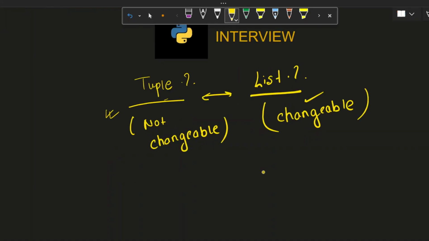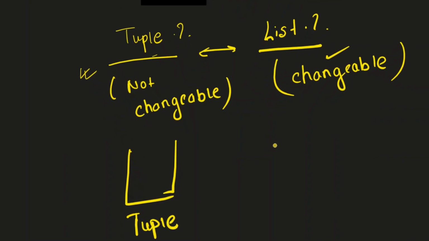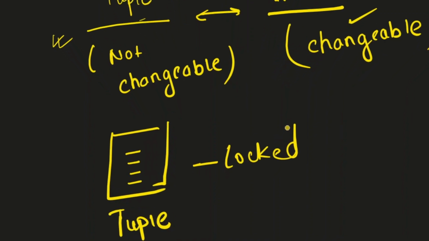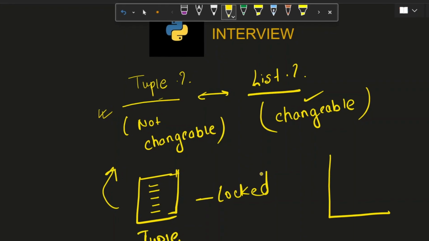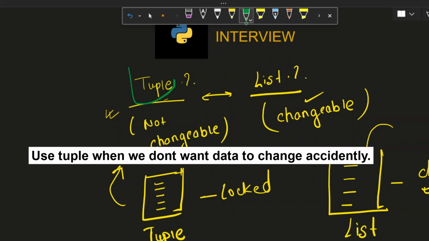Let's quickly try to visualize this. Let's say we have defined a box and this box is our tuple, but this box is locked. So whatever things we have put inside this box once, it cannot be changed with time. So that is the concept of tuple in Python. Whereas this time we have defined another box that denotes the list, where we can add the things that we want to store and we can change them according to our requirement. So we use tuple in cases where we don't want our data to change accidentally in future.